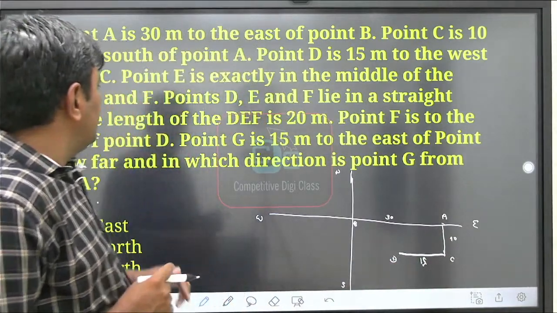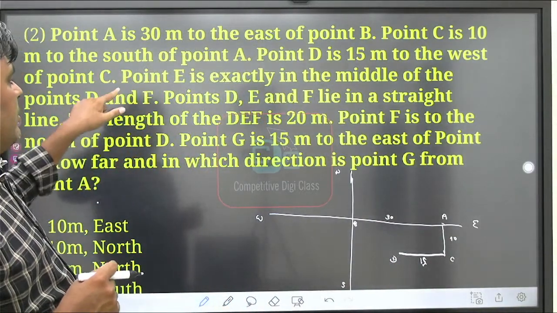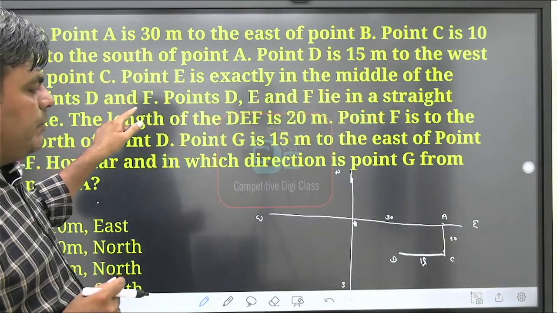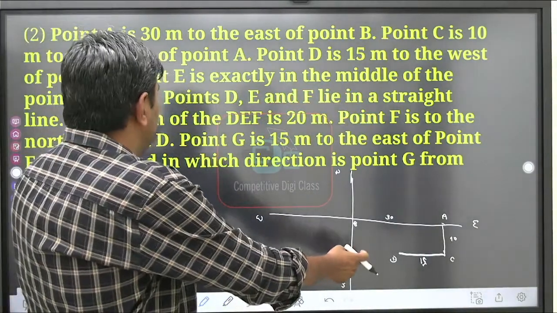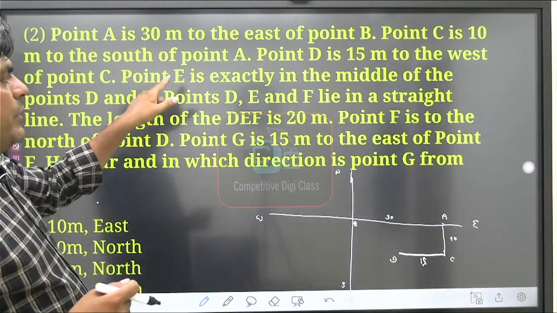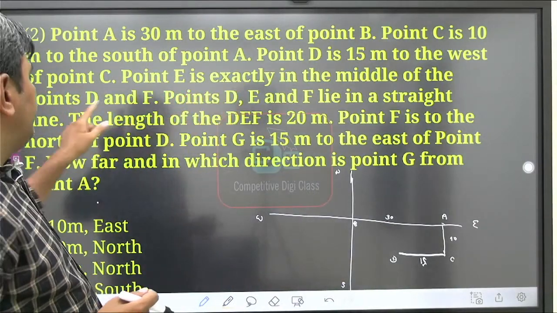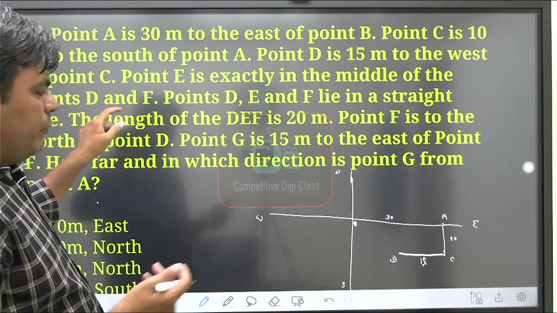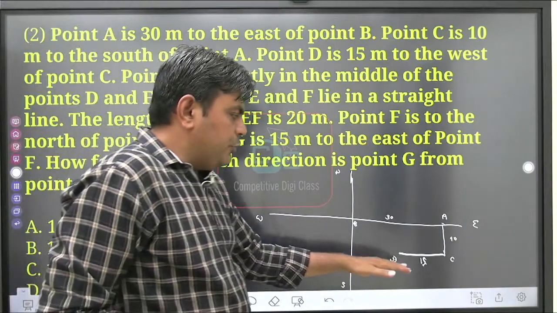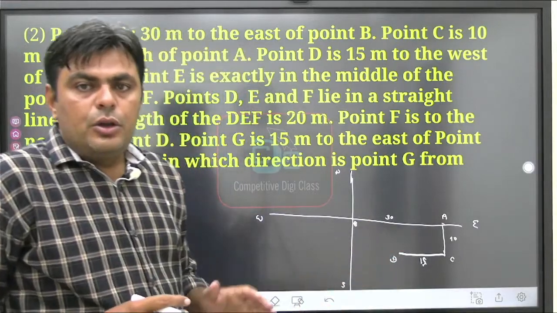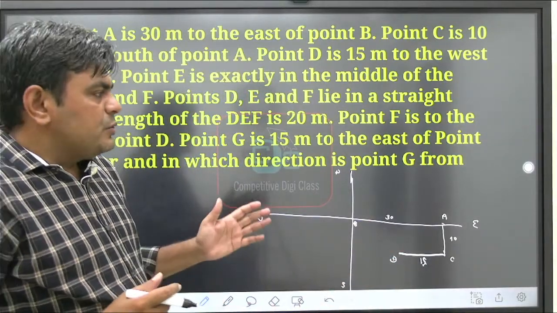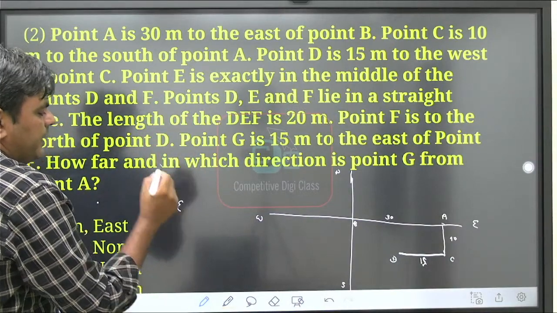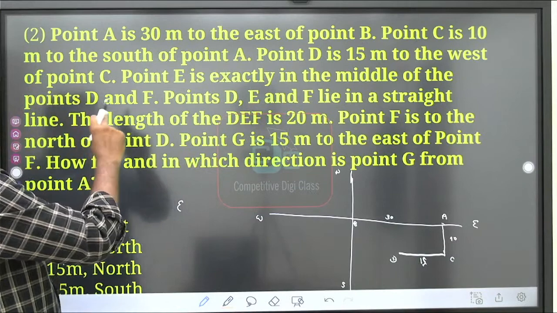Okay, now next, what is the statement? Point E is exactly in the middle of the point D and point F. Now point D is given, and they are talking about point E, that is exactly in the middle of point D and point F. We know that we have only the D point here, but they have not given any direction or any distance. They are just telling us that point E is exactly in the middle of point D and F.